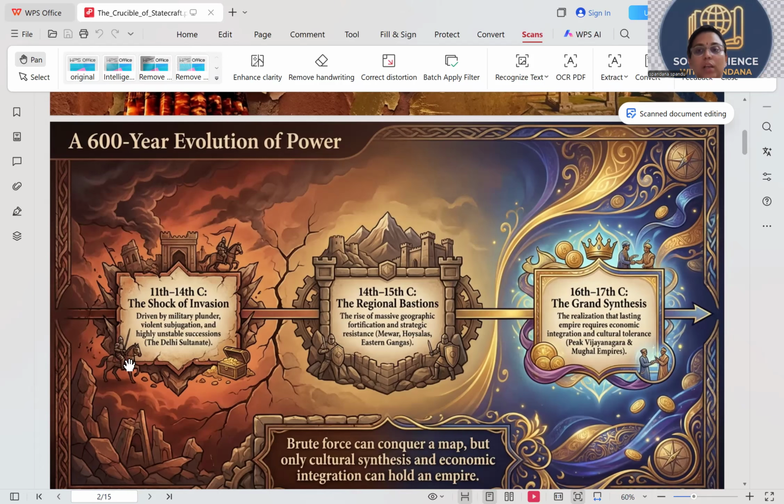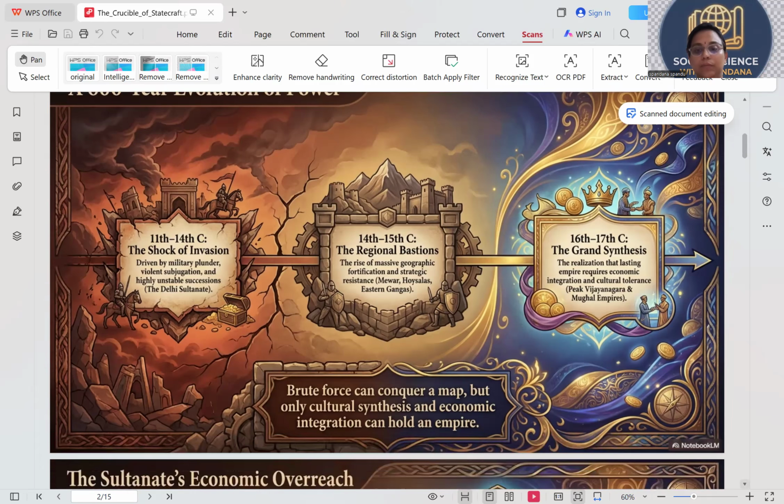They came, and they stayed. It started from Babur and lasted almost till the Britishers came, till the last Mughal ruler was jailed in Rangoon. So it was there till the 18th century. So the Mughals were there in Delhi from the time of Babur. Brute force can conquer the map, but only cultural synthesis and economic integration can hold an empire.